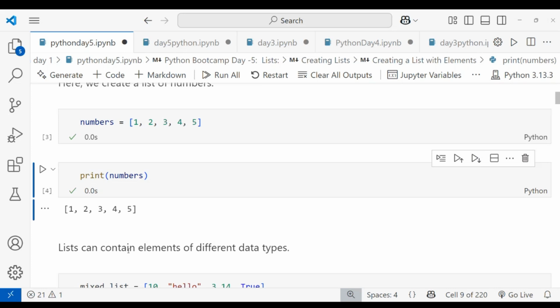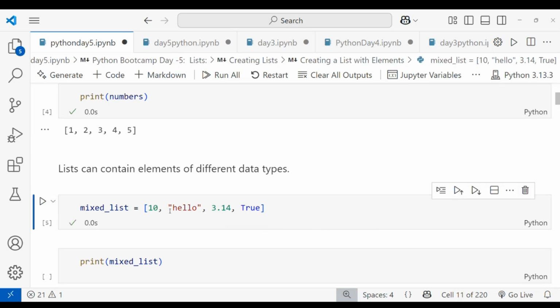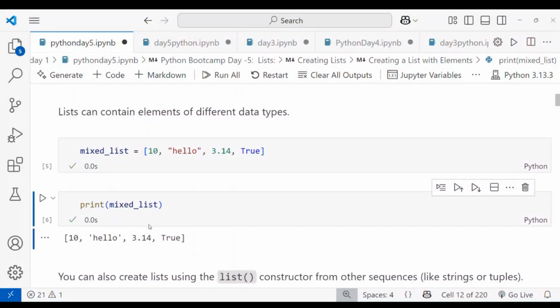Okay, and a list can contain elements of different data types. Like I said, a list is heterogeneous. Heterogeneous means in a single list we can use all data types. You can see the mixed list is equal to 10, hello, 3.14, and True. 10 is an integer, hello is a string, 3.14 is a floating value or decimal value, and True is a boolean value. You can see all four data types. When I run this, the heterogeneous list data values are stored in the mixed list variable, and you can see this list here.